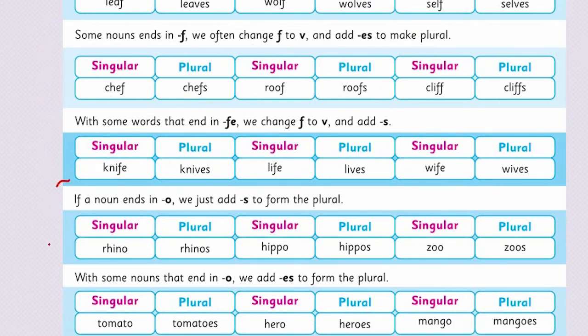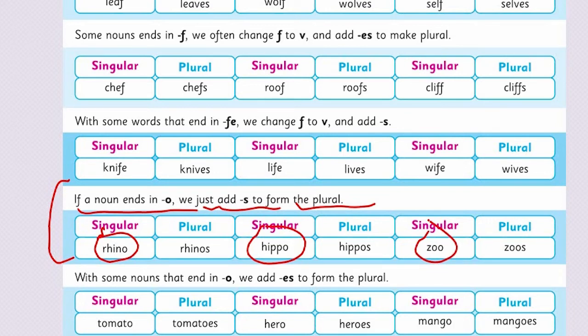Now look at another way of singular to plural. If a noun ends in O, we just add S to form the plural. Look at these singular nouns here. They are ending with the letter O, the sound O. So what will we do? We will just add S to make it plural. Rhino, rhinos, hippo, hippos, zoo, zoos. Look at the last one here.